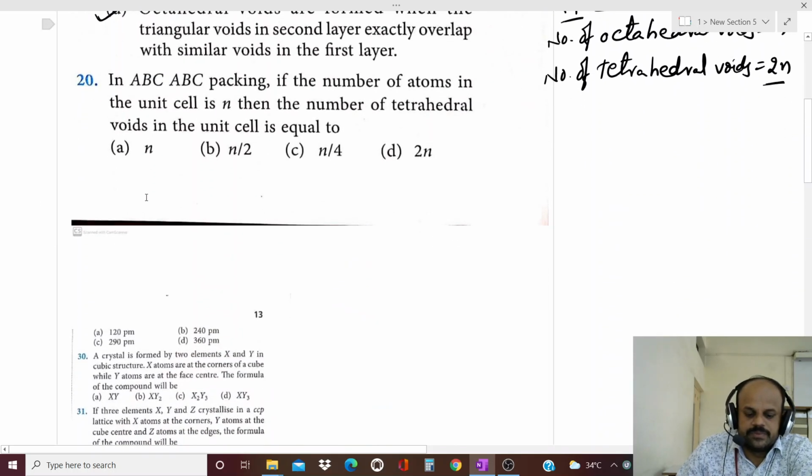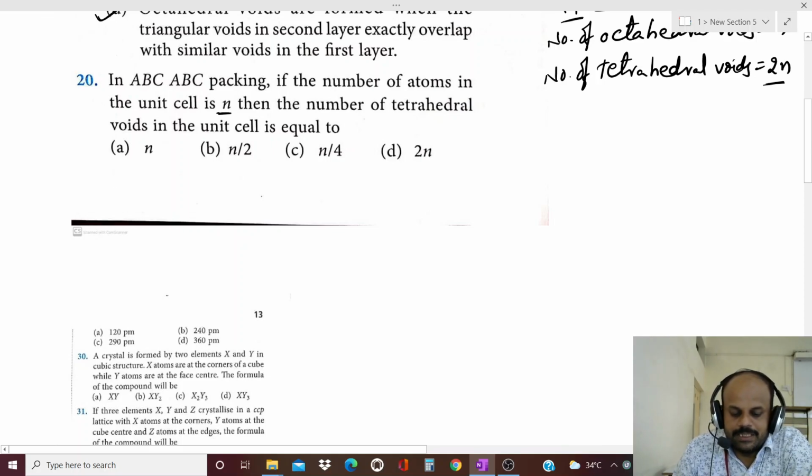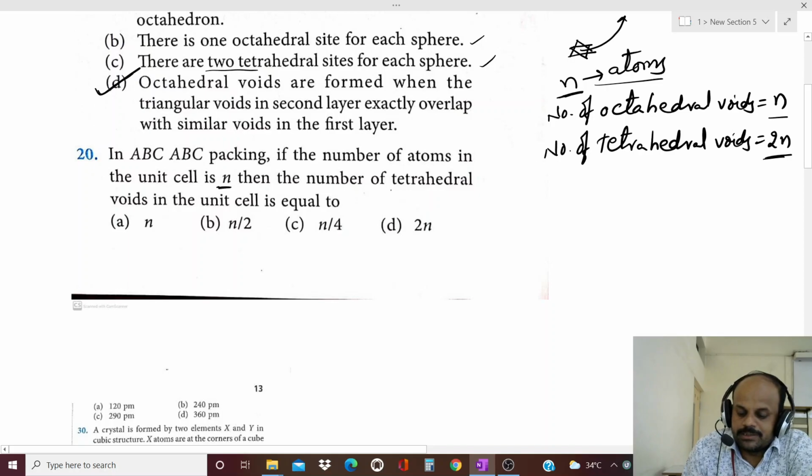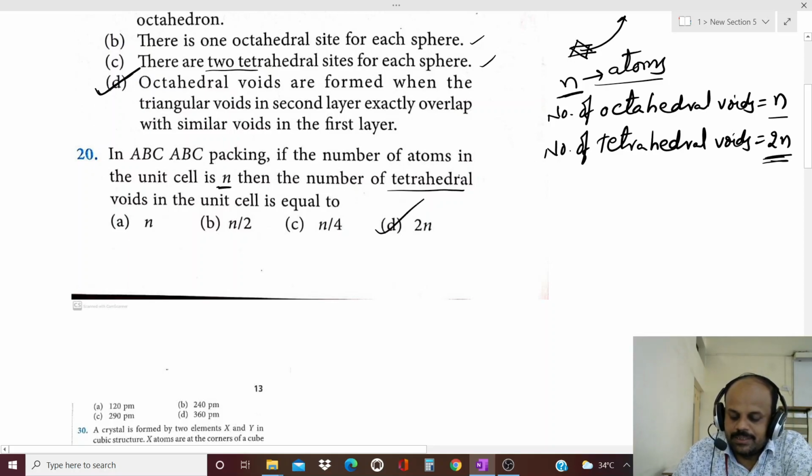Next question. In ABC packing, if the number of atoms in the unit cell is n, then the number of tetrahedral voids in the unit cell is equal to what? So just now we discussed, if that structure has n spheres, then the number of octahedral voids is n and tetrahedral voids is 2n. They ask for the total number of tetrahedral voids. How many are there? 2n. Which option is correct? First one is n, second one is n by 2, third one is n by 4, fourth one is 2n. Hence, the fourth option is the correct answer for this question.